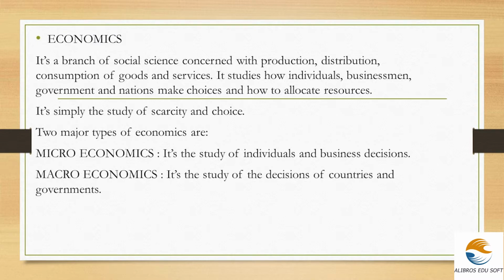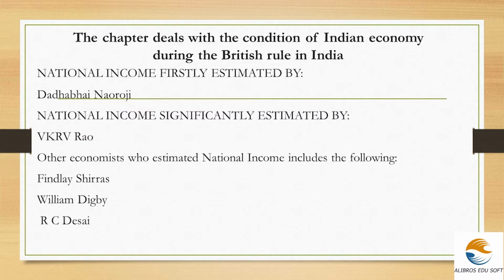We are going into the chapter Indian Economy on the Eve of Independence, and this chapter is mainly dealing with the condition of the Indian economy during the British rule in India. When the British made India their colony, what were the things that happened in India?